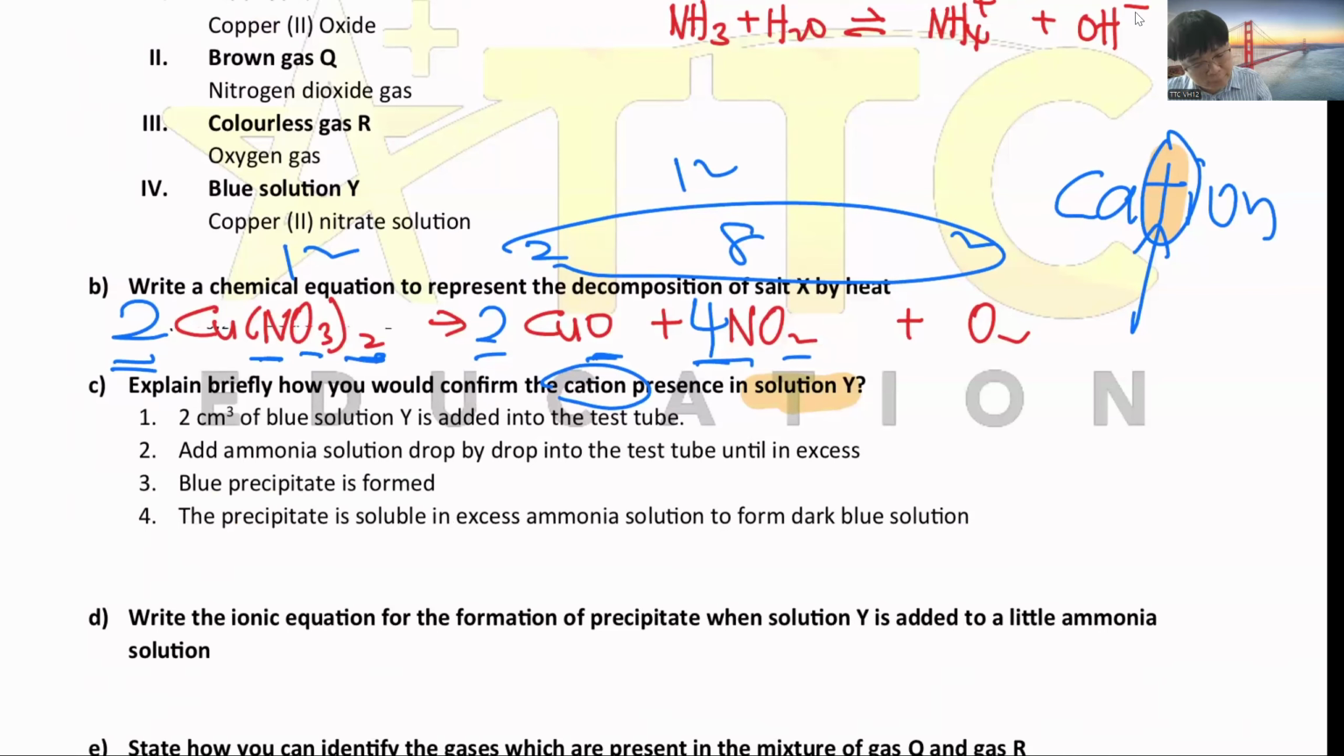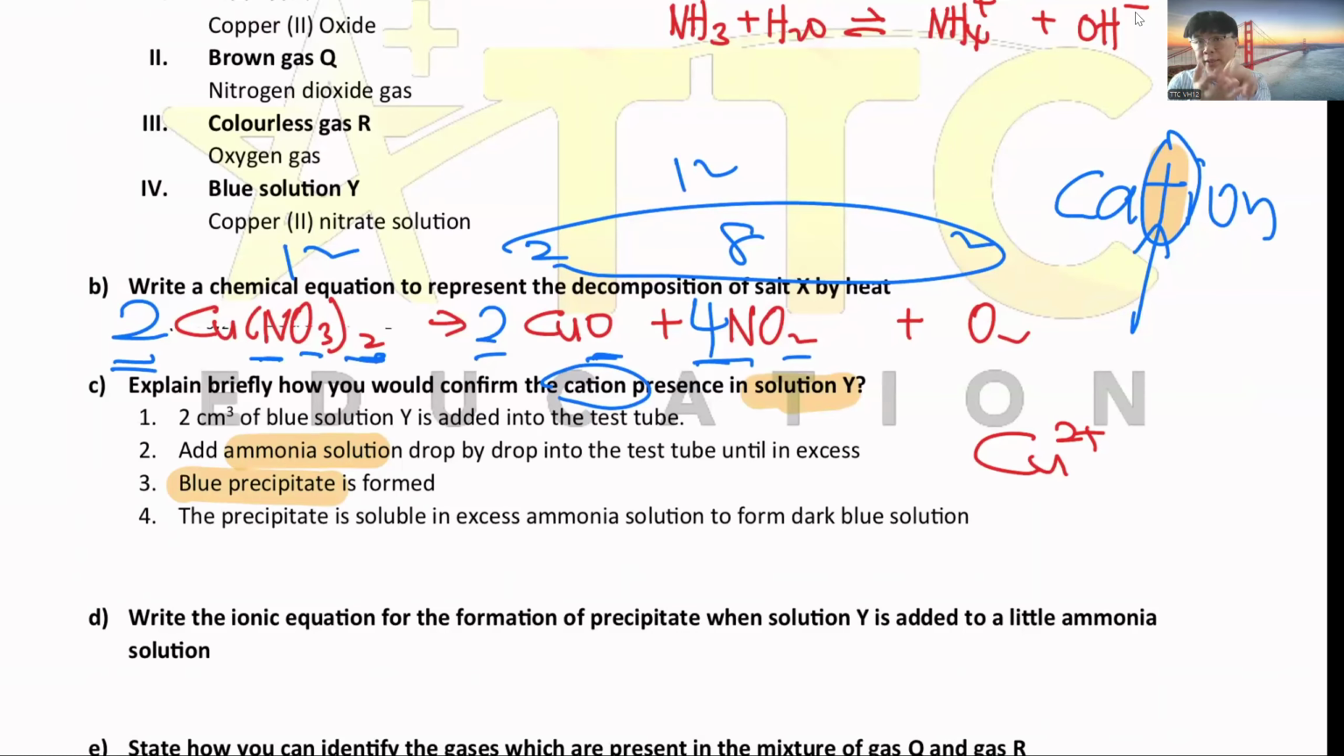You pour 2 cm cube, like doing a blood test, you put the blood first. So you put 2 cm cube of the blue solution inside the test tube, then add ammonia. You do remember this answer to test Cu2+. Add ammonia solution drop by drop until excess. You need to memorize this. This one is coming in the exam. Please memorize the answer. After that, you'll get a blue precipitate formed.